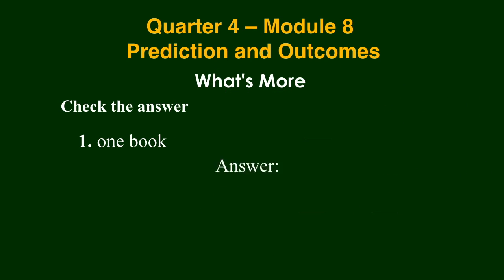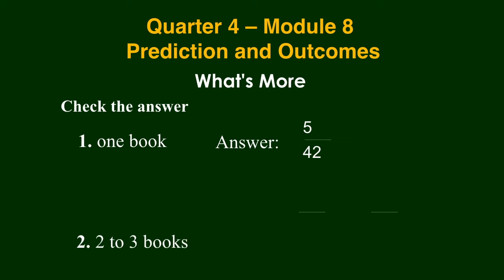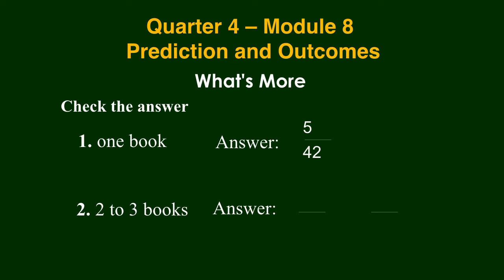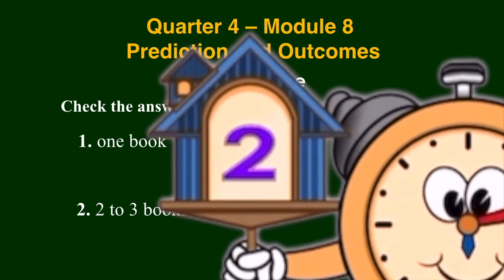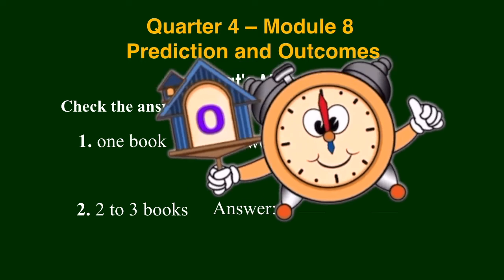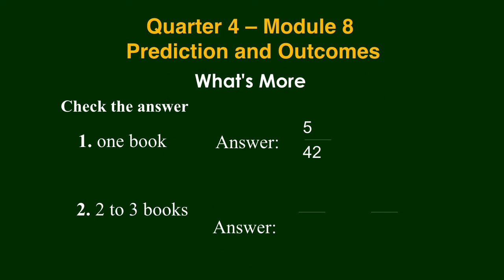Time is up. The answer is 5 over 42. Number 2. Pupils have 2 to 3 books. What is your answer? Timer starts now. Time is up. The correct answer is 7 over 42, or that is 1 over 6 in lowest term.